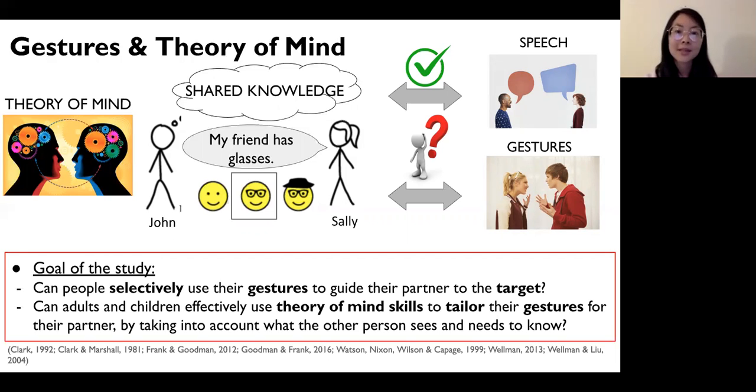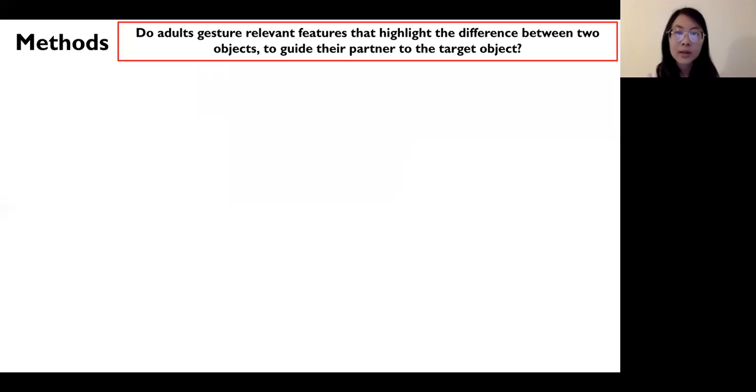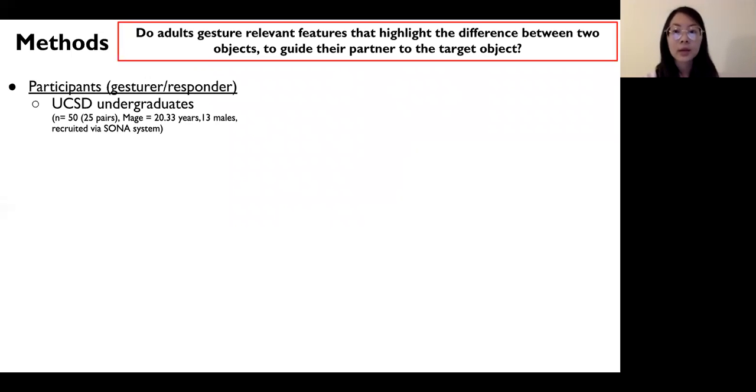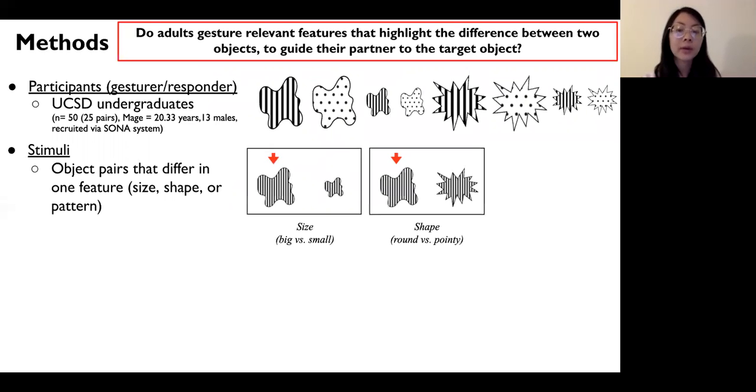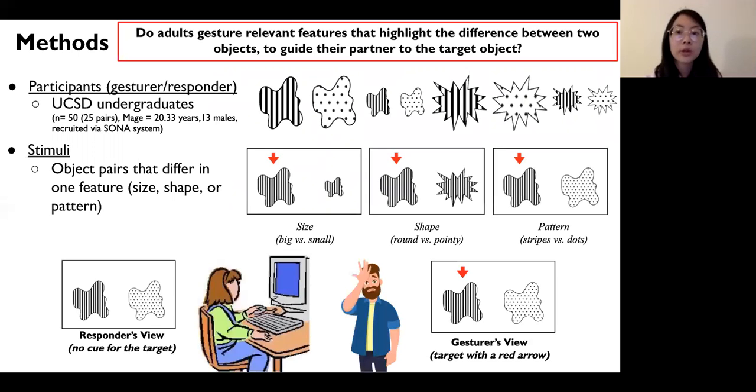So, how do we assess this? To look at whether adults can selectively gesture some features to help guide their partner for successful communication, we set up a game of charades. 50 UCSD undergraduates participated in this study as pairs, one as a gesturer and another as a responder. Using these 8 objects, they were shown 2 of them as a pair, each differing in either size, shape, or pattern. The gesturer and responder were shown different views of the object pairs, with a red arrow above the target object for the gesturer. By using no words or pointing and doing it quickly with as few gestures as possible, the gesturer's goal was to successfully communicate the target object to the responder, who had to make a correct guess.